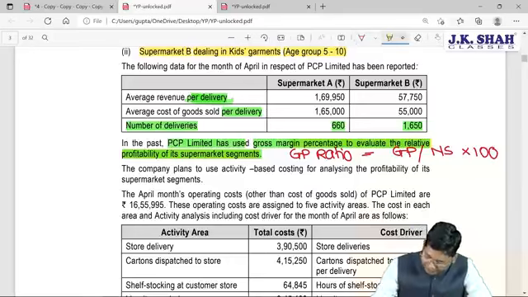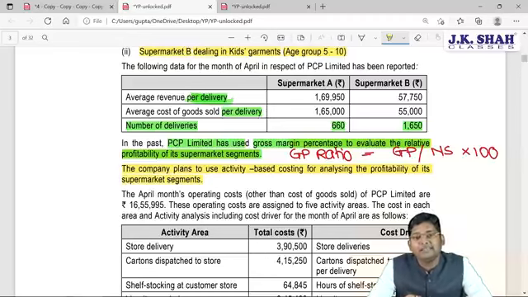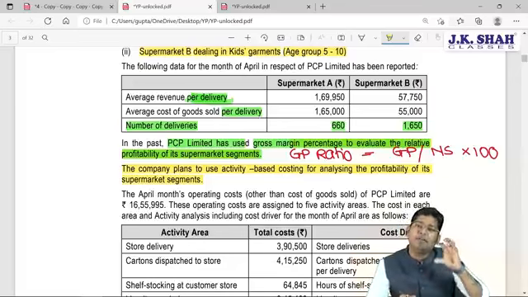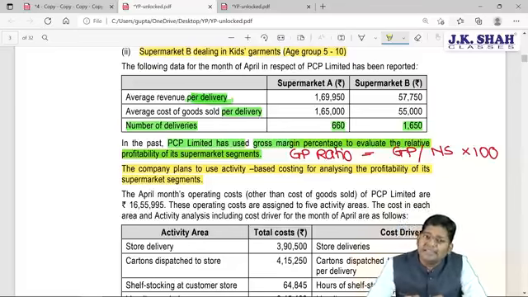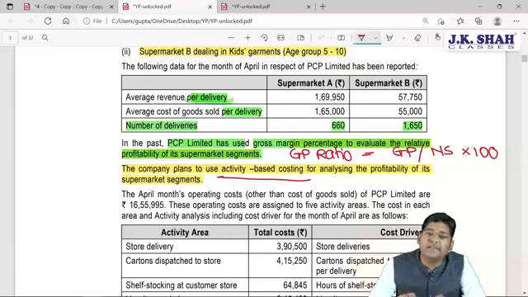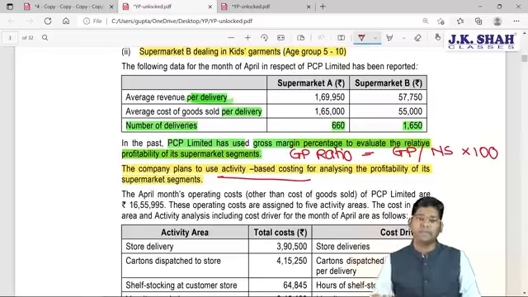The company plans to use activity based costing for analyzing the profitability of its supermarket segment, and this is something called future estimation. As far as the past is concerned, they used to only calculate the GP ratio for analyzing the performance of the company, but in future they are planning to implement the ABC, that is the activity based costing system, for analyzing the profitability of the supermarket segment.